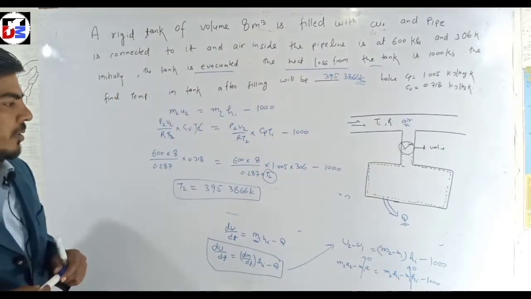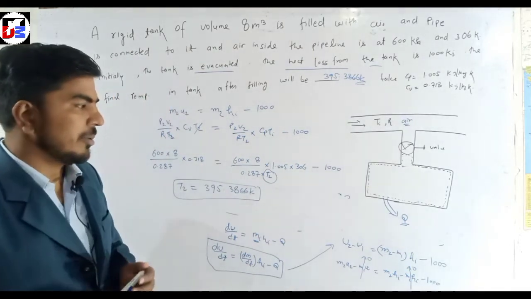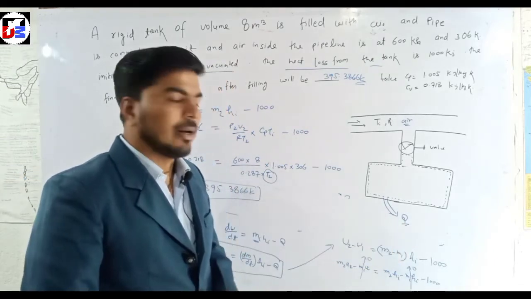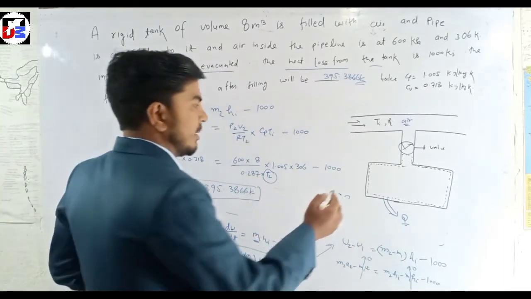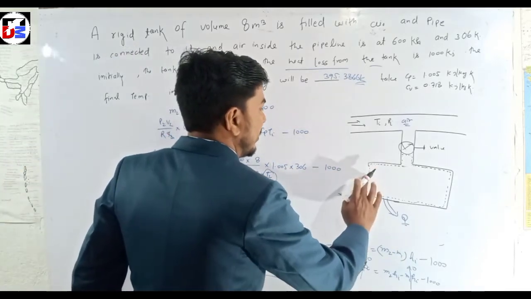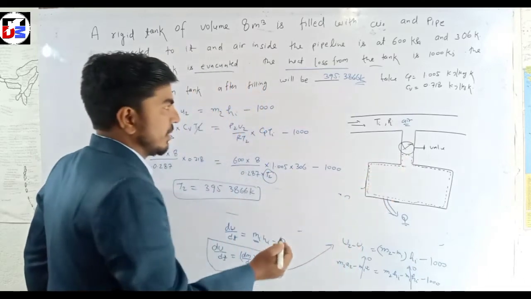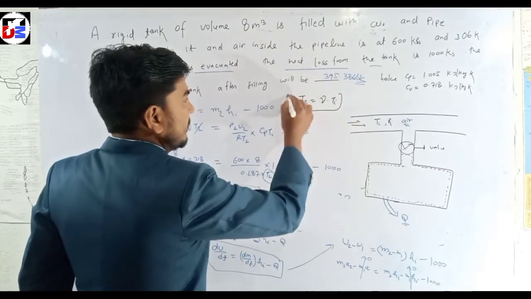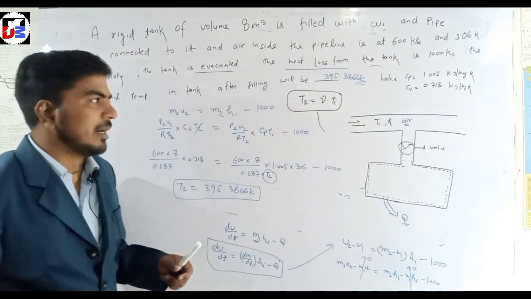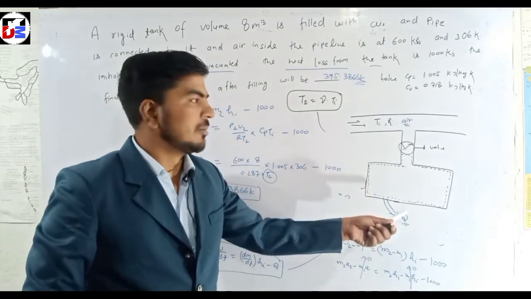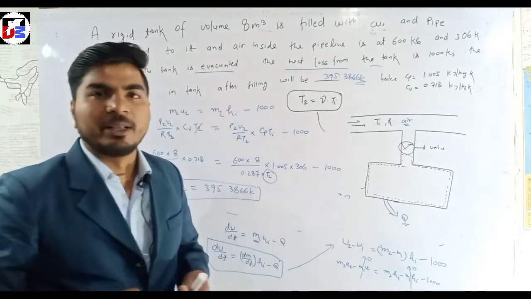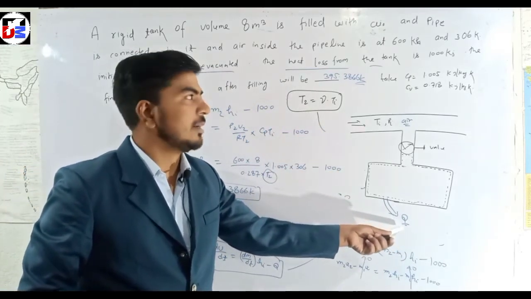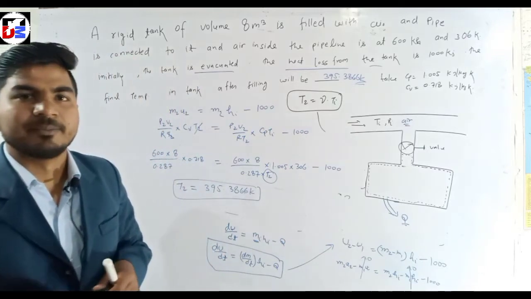And only that thing is the difference from the previous question. Here Q, the heat loss, is given, but in the previous year's GATE examination it was asked with insulated given, where we learned the formula T2 is equal to gamma into Ti. We learned this formula and applied it for the final temperature of air when filling the tank. But here we do not use this formula because here heat loss from the tank is given. Okay,